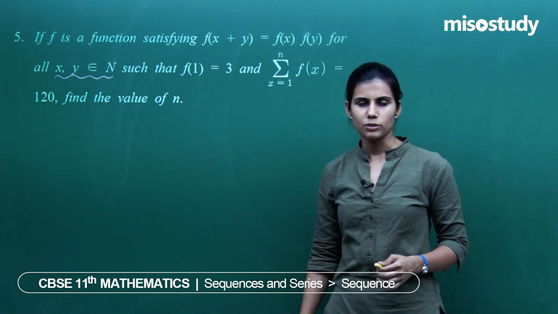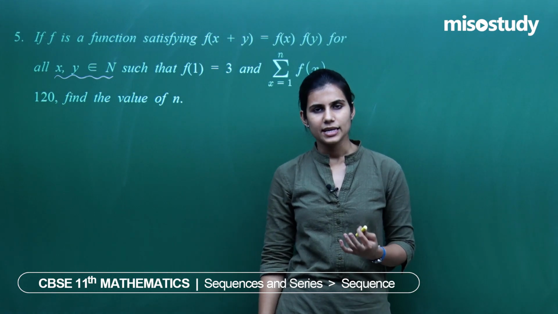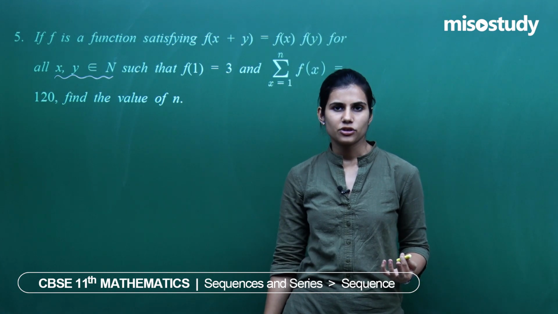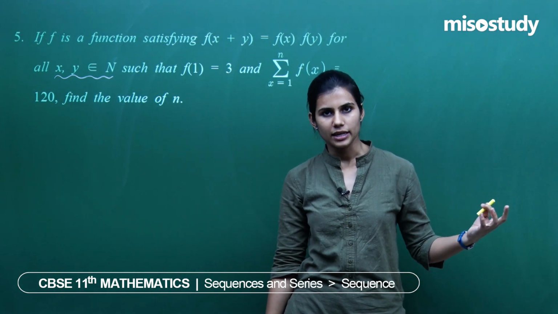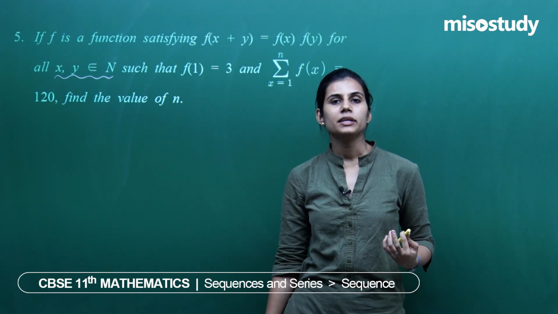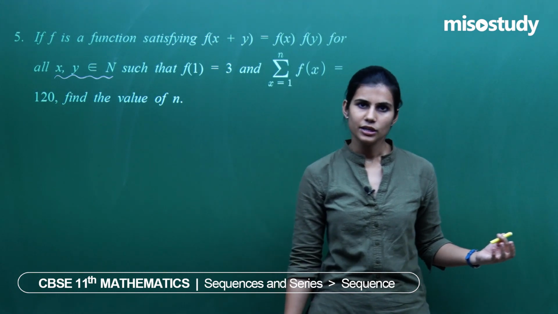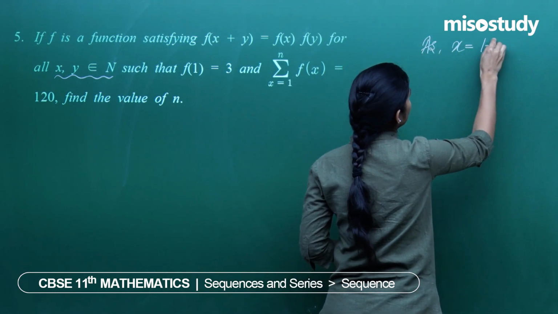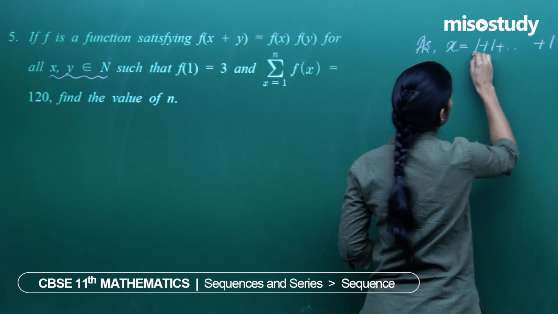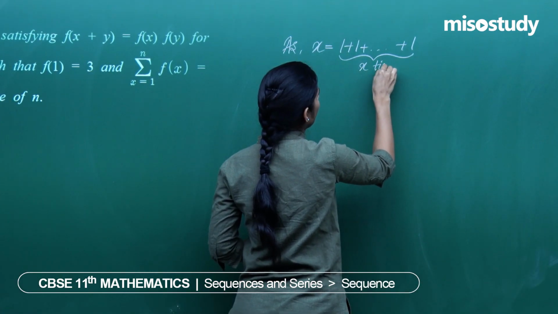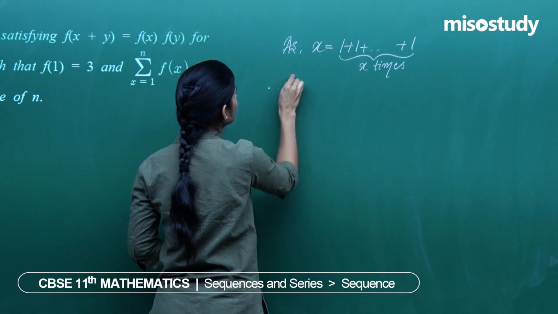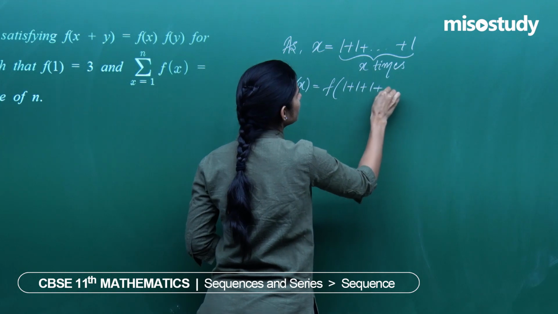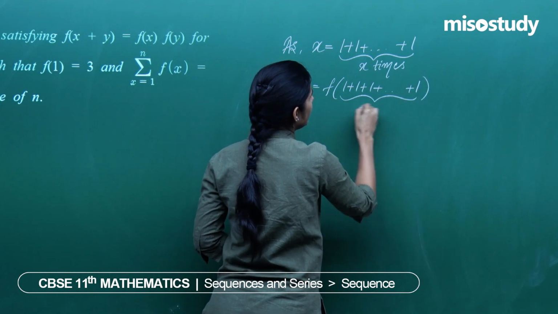You pick up any natural number, what is the feature? Suppose 7 I pick up as a natural number, 7 can be written as 1 plus 1 plus 1, 7 times. 21 can be written as 1 plus 1 plus 1, 21 times. X is a natural number, it can be written as 1 plus 1 plus 1, x times, right? Therefore, f of x is f of 1 plus 1 plus 1, x times.